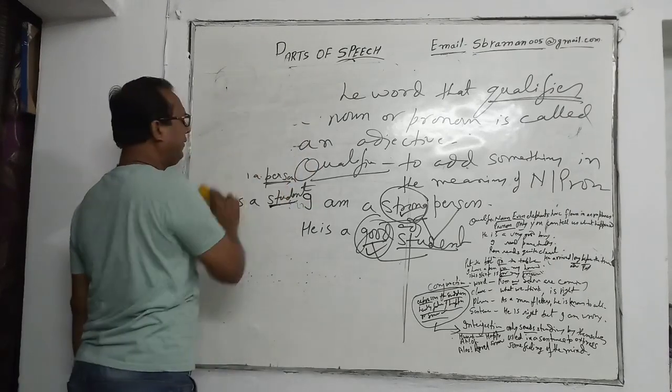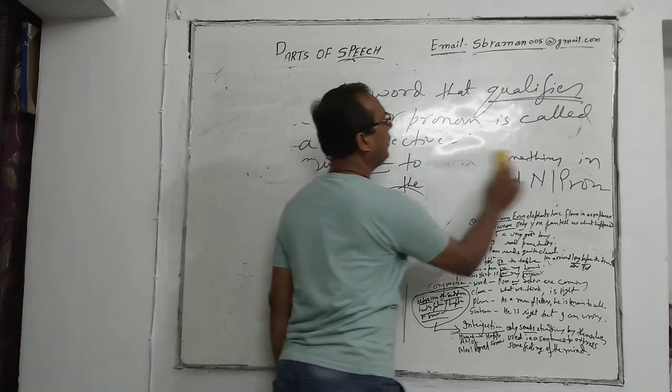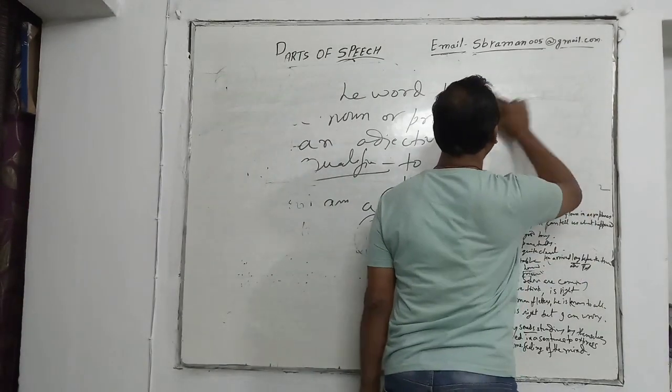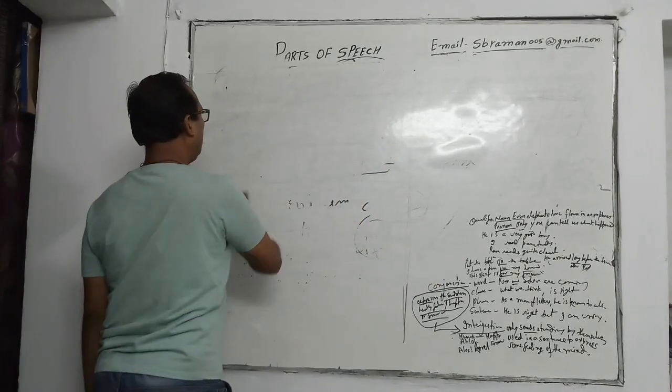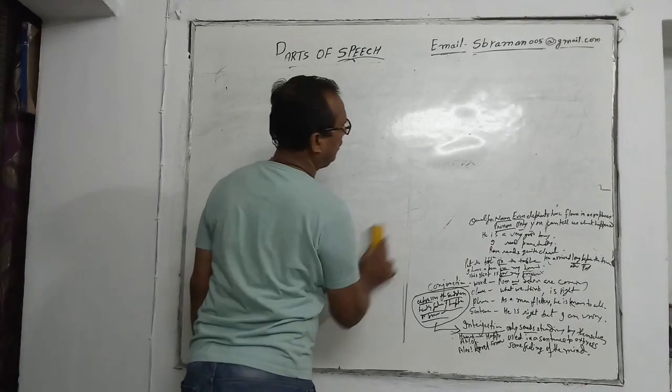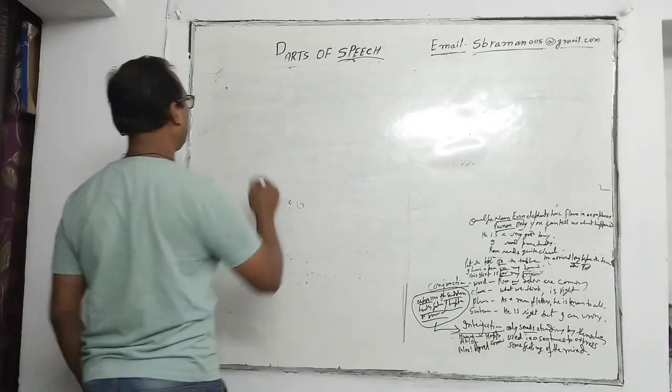Now the very important part of our parts of speech, that is verb. We are going to do the verb. Really, in the whole parts of speech, this part is very important.